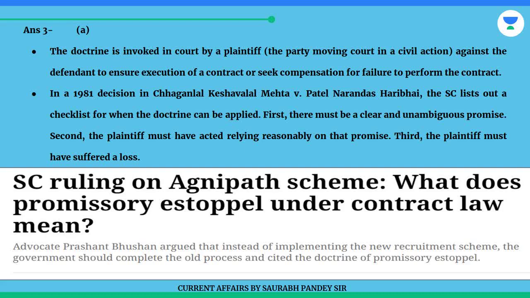In a 1981 decision in Chhaganlal Keshwalal Mehta v. Patel Narandas Haribhai, the SC lists a checklist for when the doctrine can be applied. First, there must be a clear and unambiguous promise. Second, the plaintiff must have acted relying reasonably on that promise. Third, the plaintiff must have suffered a loss.